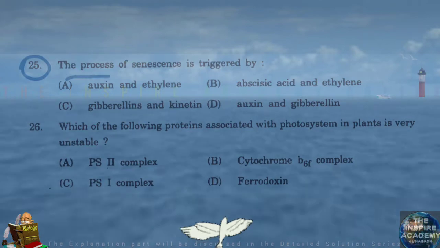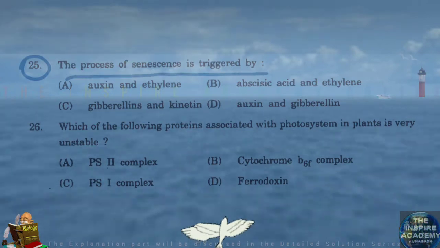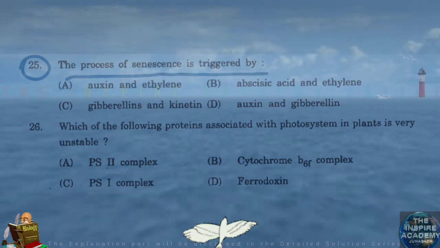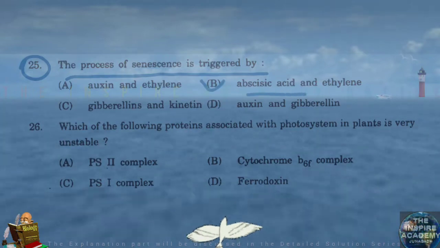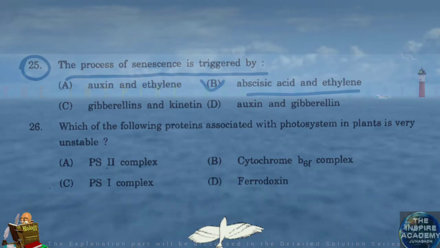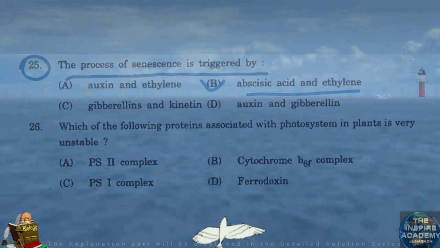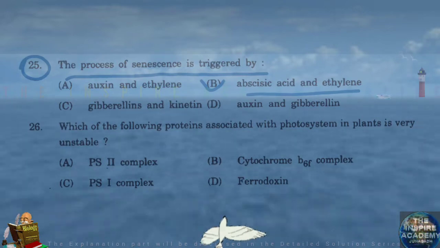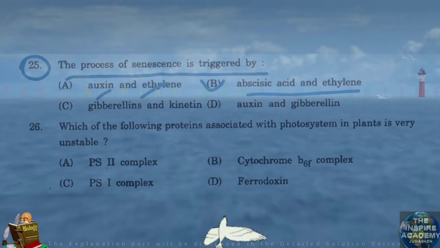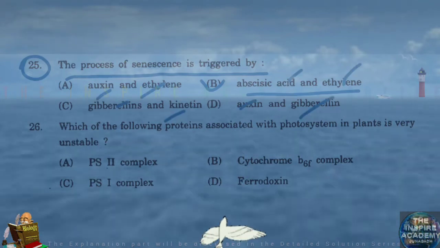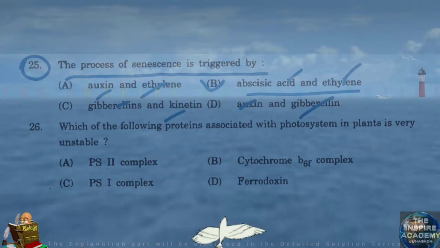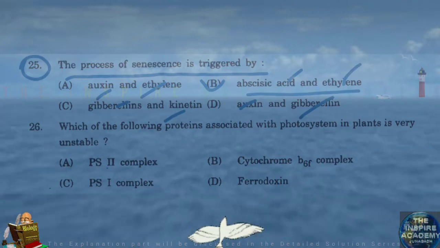The process of senescence is triggered by abscisic acid and ethylene. All these are growth promoters, and these two are growth inhibitors. They will trigger senescence or aging.